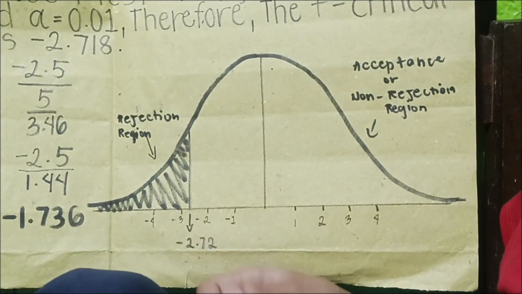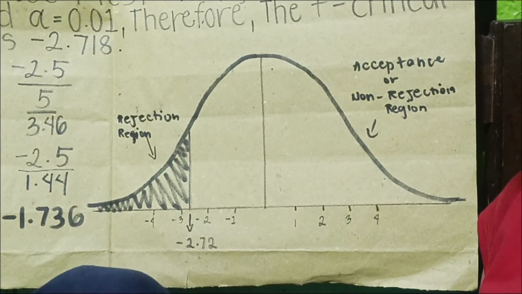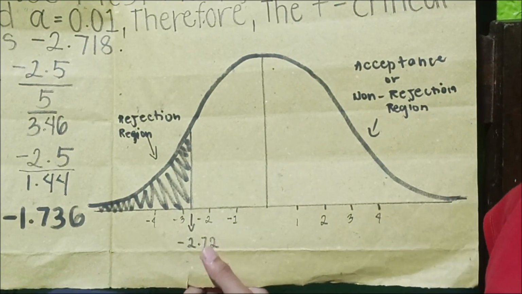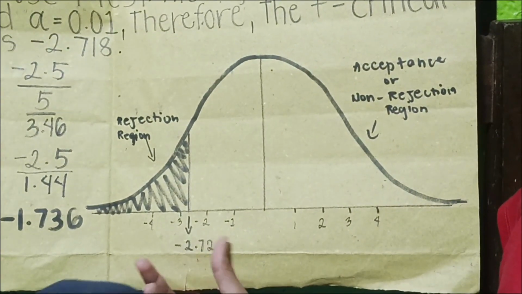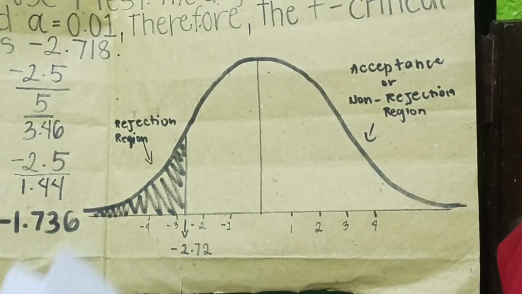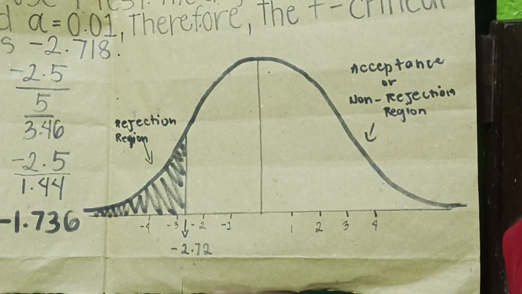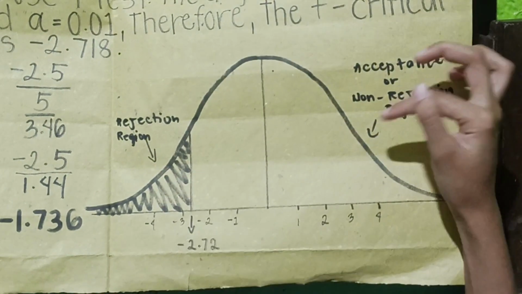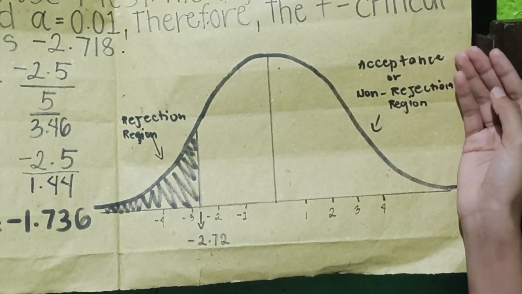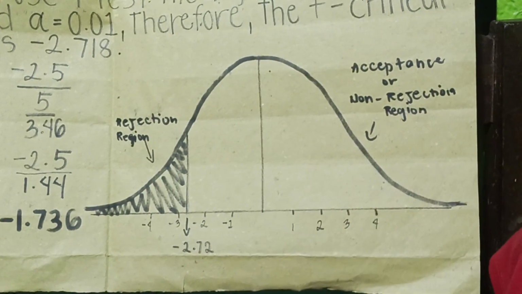So, dahil dyan, ang ating decision ay hindi natin i-reject ang null hypothesis dahil mas malaki ang computed value kaysa sa critical value. Lagi rin nating tatandaan na ang part nito ay yung rejection region at ang part nito ay ang acceptance o non-rejection region.